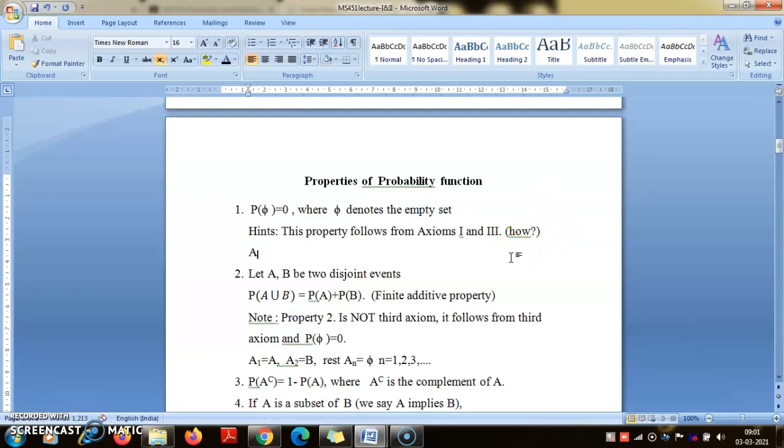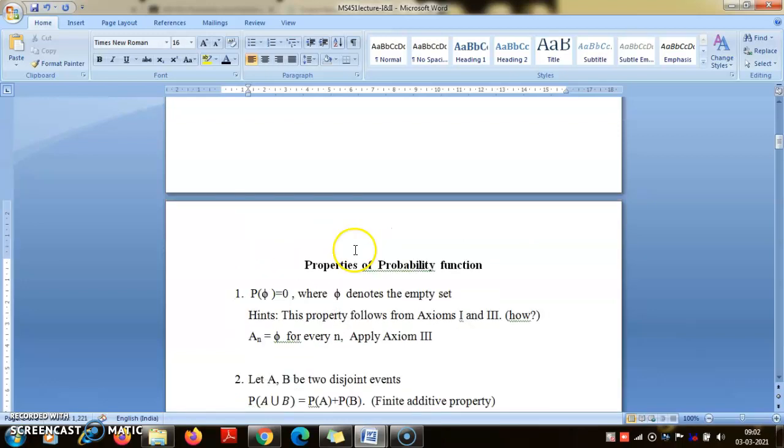In the proof, in the third axiom, if I put An equal to phi for every n, then apply axiom 3.